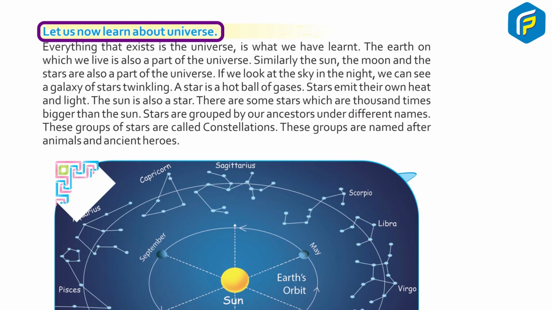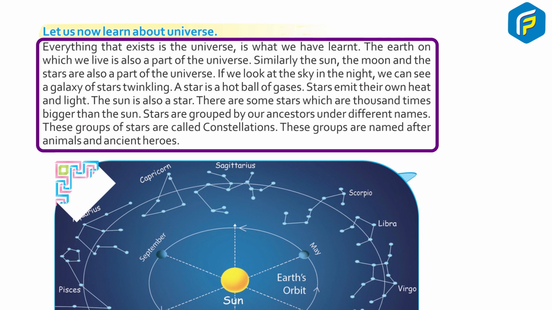Let us now learn about the universe. Everything that exists in the universe is what we have learned. The earth on which we live is also a part of the universe. Similarly, the sun, the moon and the stars are also a part of the universe. If we look at the sky at night, we can see a galaxy of stars twinkling. A star is a hot ball of gases. Stars emit their own heat and light. The sun is also a star. There are some stars which are 1,000 times bigger than the sun.